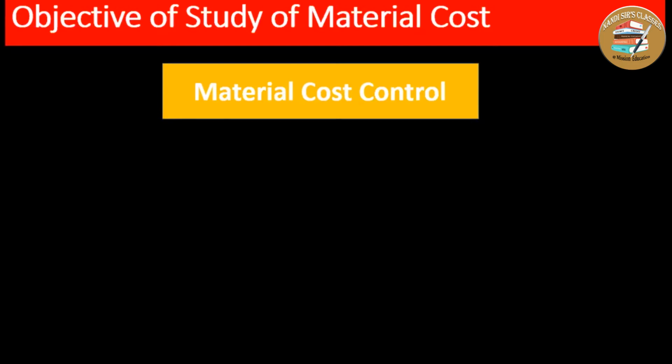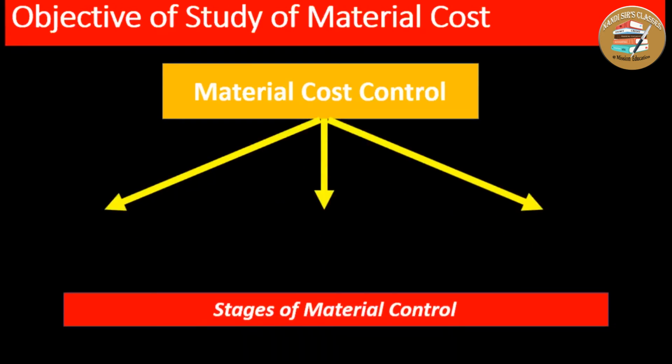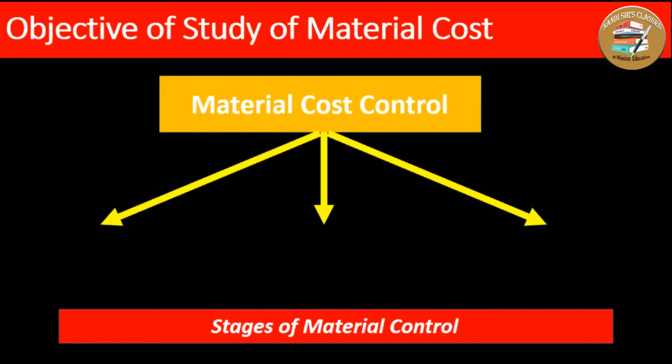When you talk of the control of material cost, we can say that material cost cannot be controlled by the management unless there is a need for analyzing the different stages of materials.